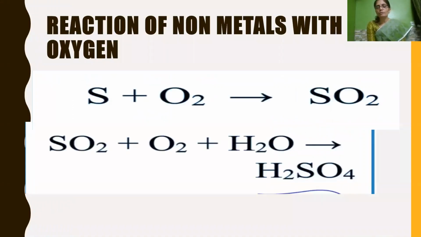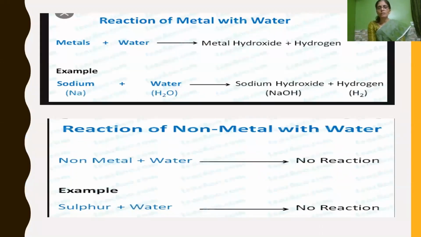Then in the same way, see here the reaction of non-metals with oxygen. Sulfur is a non-metal. When a non-metal reacts with oxygen, oxides of the non-metal are formed: non-metal oxide, sulfur dioxide. When sulfur dioxide dissolves in water, you get sulfurous acid. Isn't it? So by the name itself, you can understand that oxides of non-metals are acidic in nature. Sulfurous acid, isn't it? And so here, children, you can know that sodium is a metal.